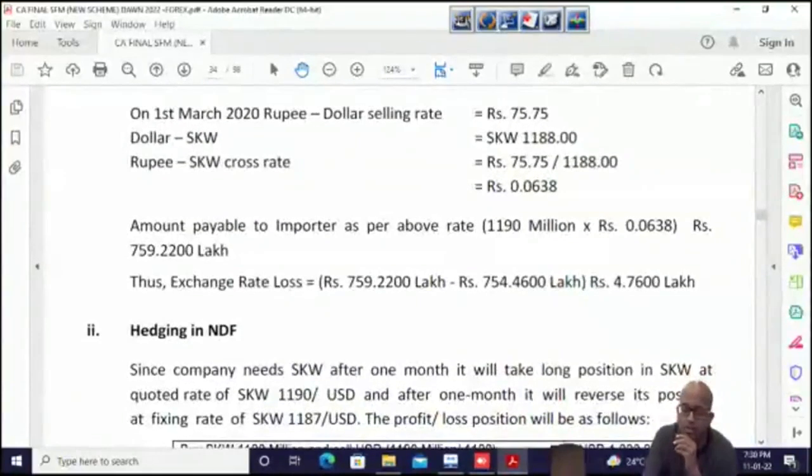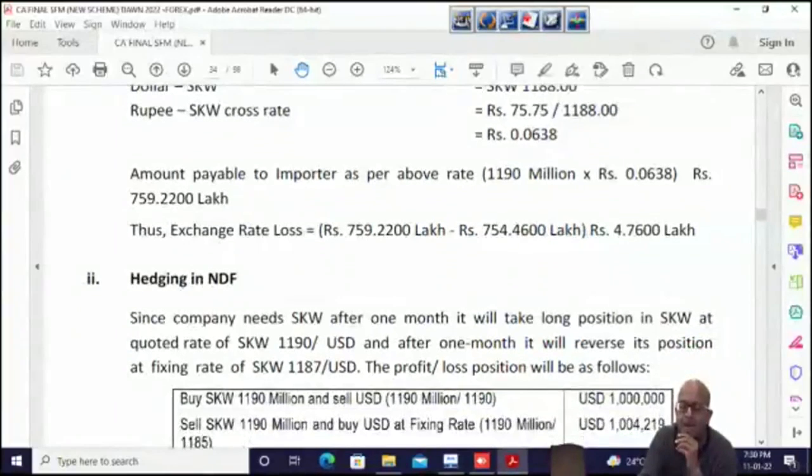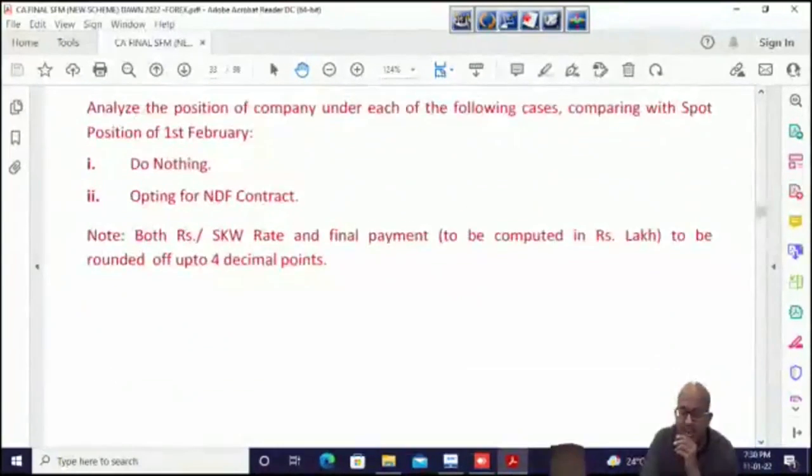But on 1st March, the rate is 75.75 by 1188, which is 0.0638, multiplied by 1190, giving 759.22 lakhs. So the loss is 4.76 lakhs, not 3.8 lakhs. So our answer was not incorrect, but since we did not read the last line saying that we have to find the exchange rate in 4 decimal places, hence the difference.